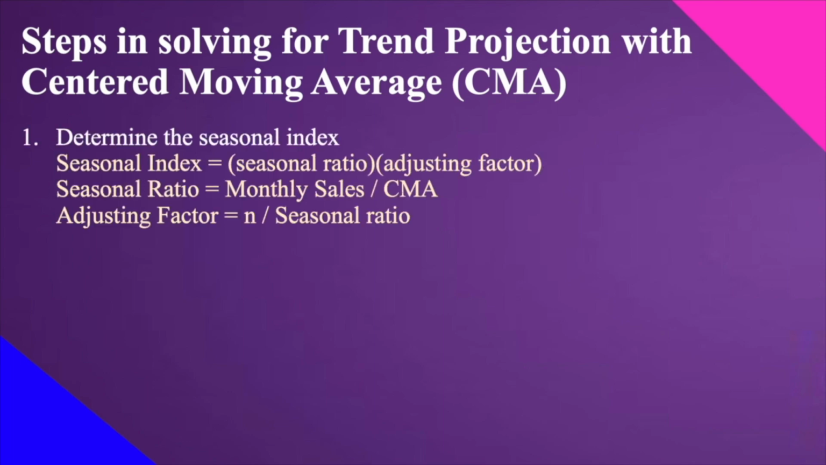Okay, for the first part of our computation, we must determine the seasonal index. Now, what is seasonal index? By the formula, it is actually the seasonal ratio multiplied to the adjusting factor. Seasonal ratio, ano naman itong seasonal ratio? When we say seasonal ratio, monthly sales over CMA. Later, we will compute the specific values of our CMA. For the adjusting factor, that is N over the seasonal ratio. Okay, I hope you get it. Anyway, we will start our Excel solution now.